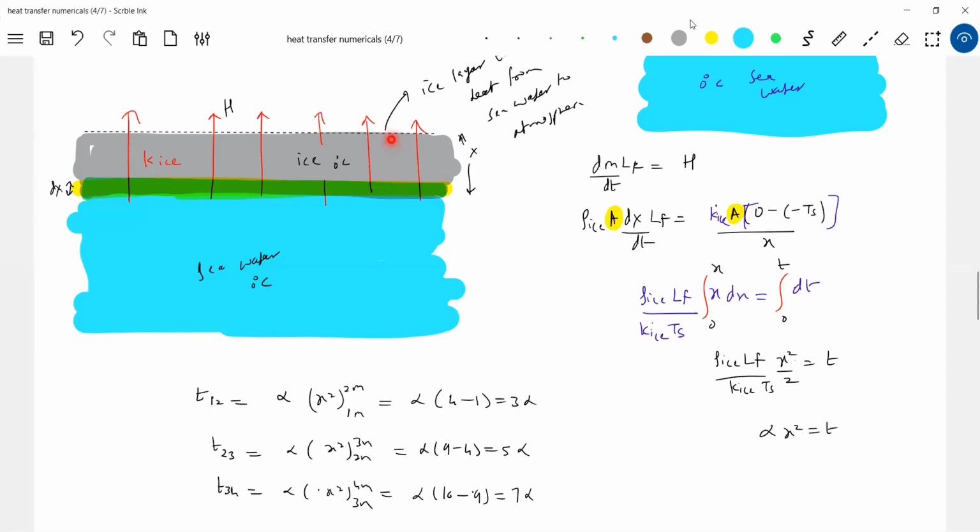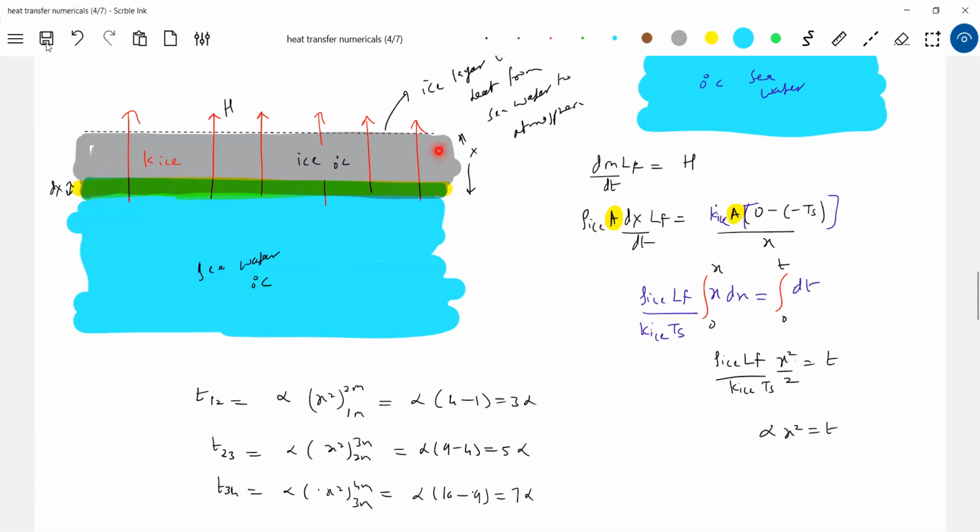So the thickness will not be linear. In the first 1 month, it will increase by 1 meter. Next, for another increase of 1 meter, it takes 3 months. For another increase of 1 meter, 5 months. I think that is 1 year. So by that time, in winter, it will start with 1 month, 3 and 5. Let it increase only by 3 meter. So below, water at 0 degrees Celsius, even it can be at 4 degrees Celsius, so all aquatic animals can survive.